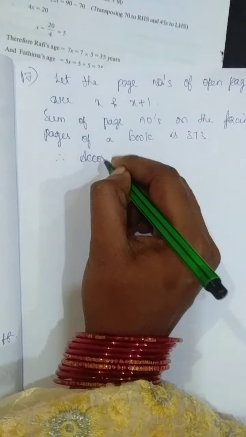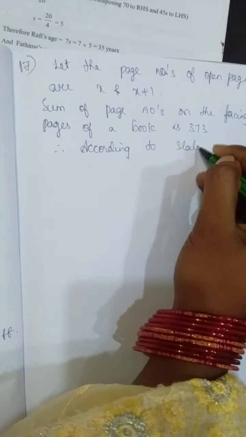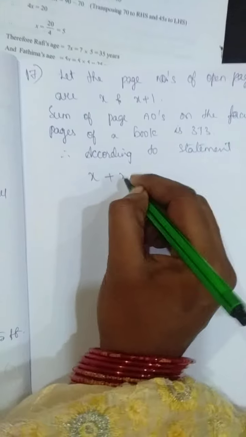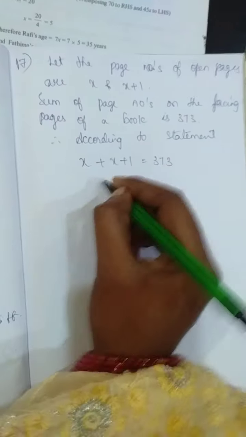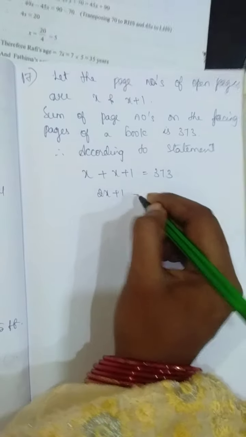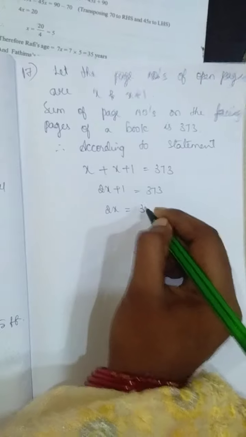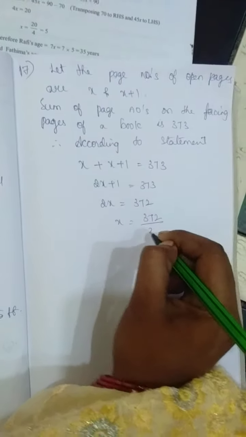Therefore according to the statement, x plus x plus 1 is equal to 373. By this, 2x plus 1 equal to 373, 2x equal to 372, x equal to 372 by 2.